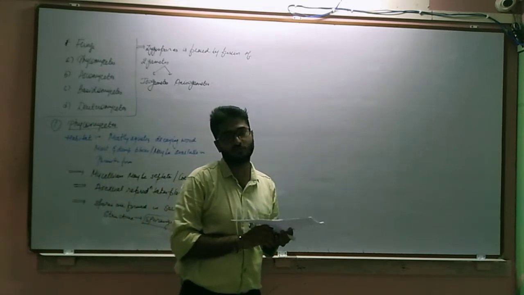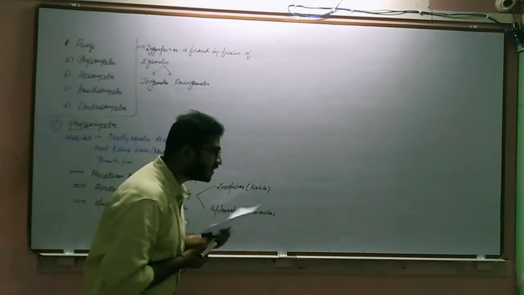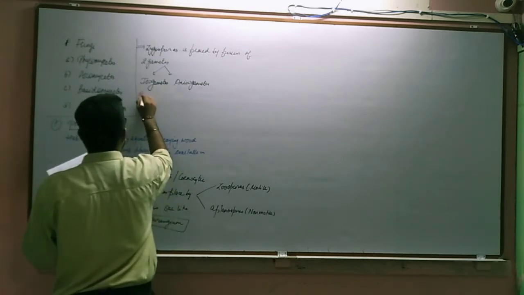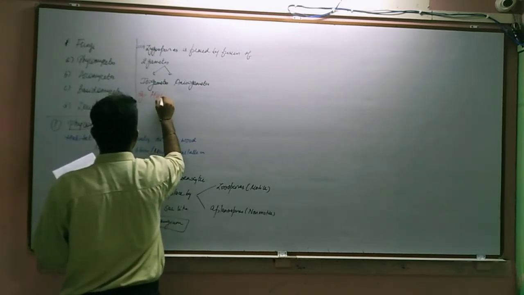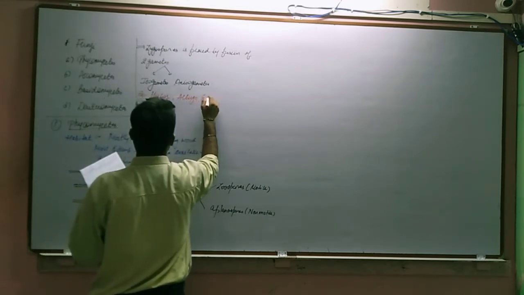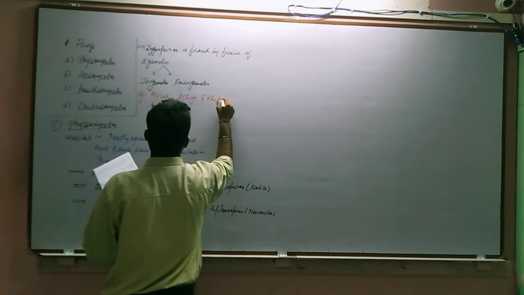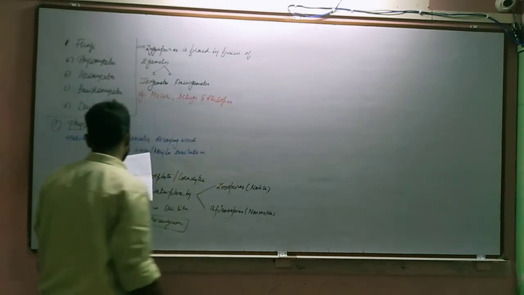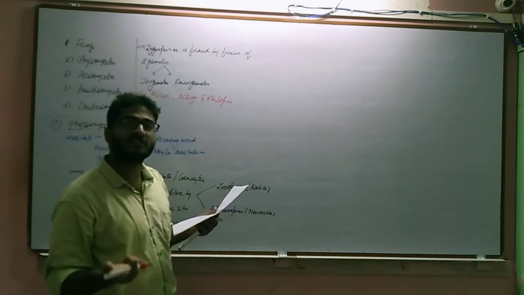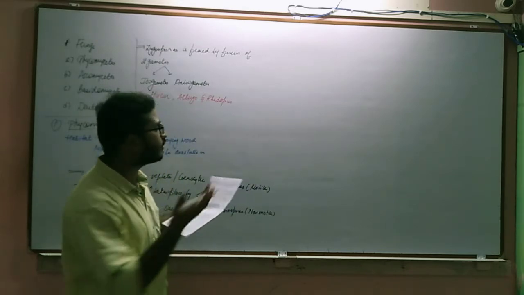Now examples, which is very important: Mucor, Rhizopus, and Albugo. Rhizopus is most commonly called the bread mold, the fungus of the bread.